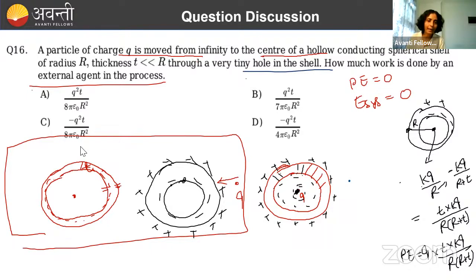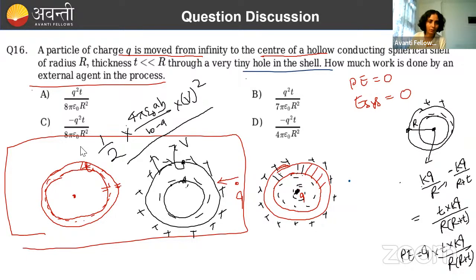It will have a certain potential difference between these two. Suppose it is V, we can calculate that. And it has a certain capacitance. How much capacitance? I have given you the formula: 4 pi epsilon naught AB by B minus A, where B is the radius of the larger sphere and A is the radius of the smaller sphere. So we know the capacitance, and we can calculate the potential difference between these two. What will be the energy stored in this capacitor? That will be half C V squared.